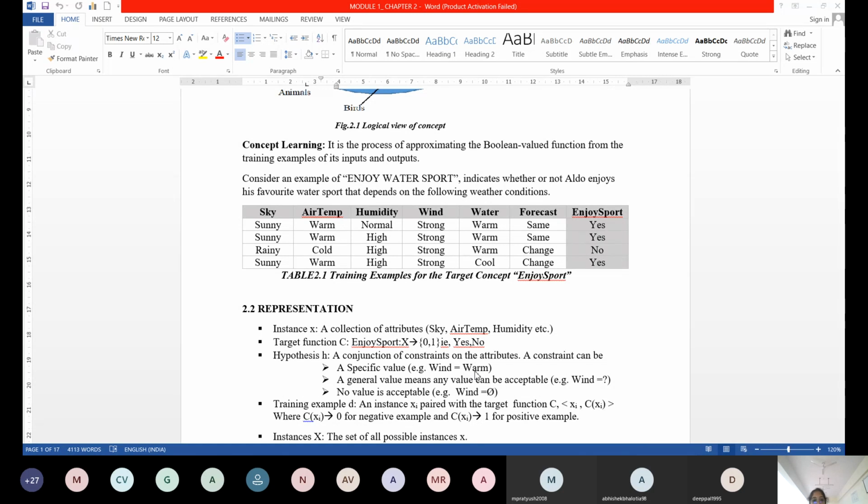Constraints on the attributes. A constraint can be a specific value. Here the sky value can be sunny, or if I provide the sky value as a question mark, the question mark says that any value is acceptable. Here all are specific. In the table, I have given specific values for every example: sunny, warm, normal, strong, warm, same. All are specific.